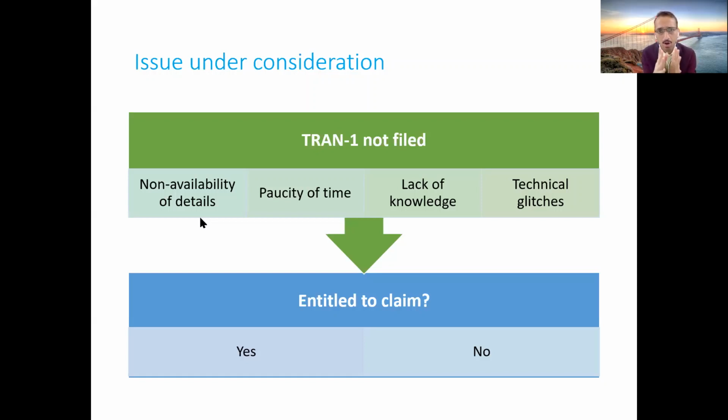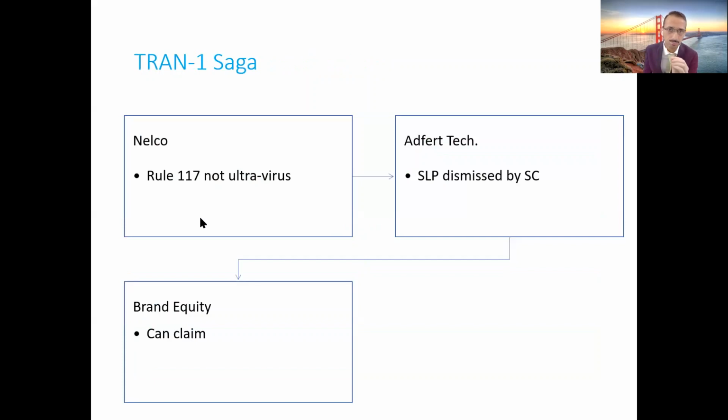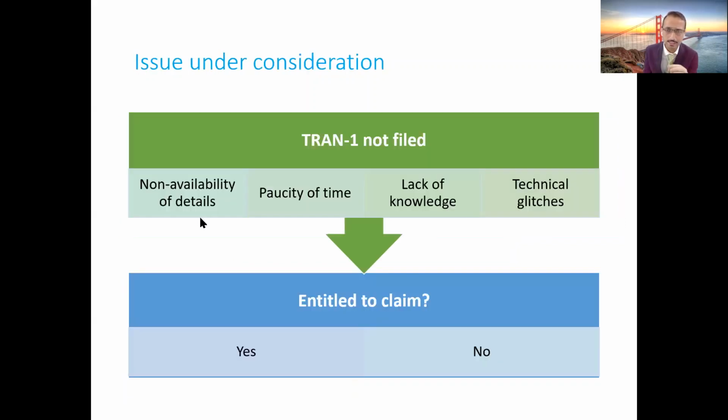And that's where all these taxpayers who were unable to do the transition of their credit started approaching high courts. Because of that, if you look at the last couple of months or year, you'll realize that numerous judgments have been pronounced on this particular topic, and numerous other judgments are yet to be pronounced, correct? So the fundamental issue remains: in cases where a person was unable to file the Tran 1 return, will he be allowed to claim the credit which he has missed to claim by filing Tran 1?